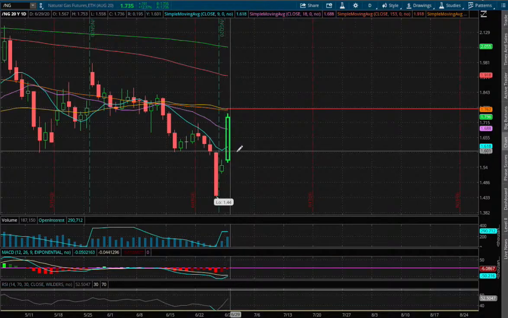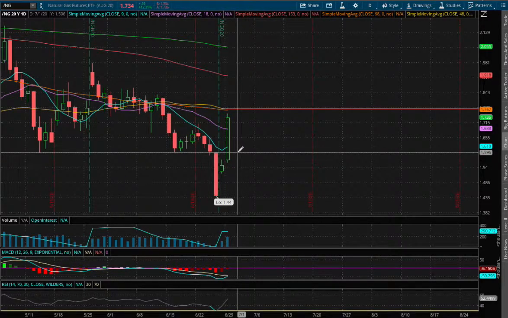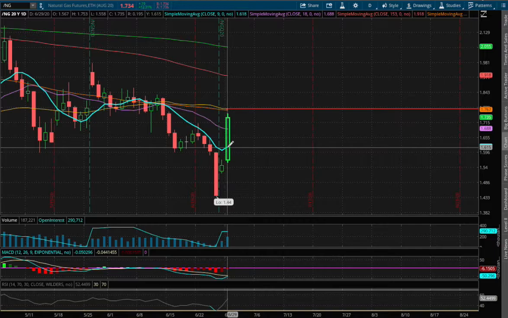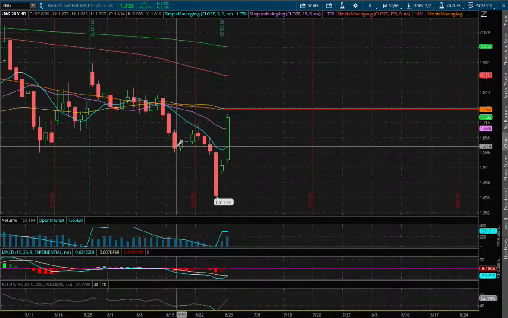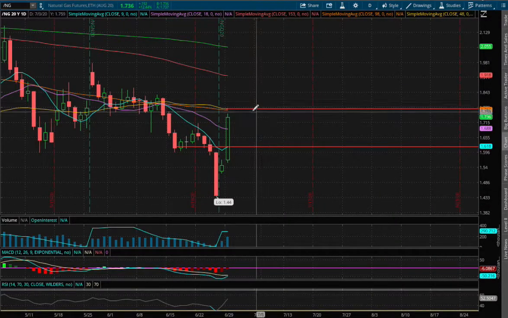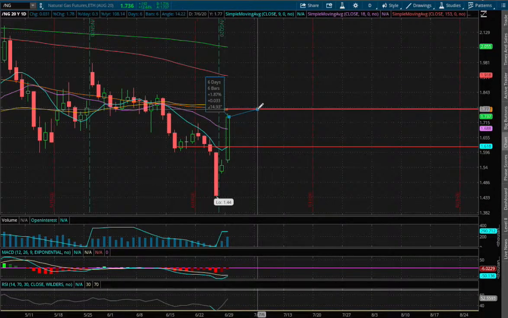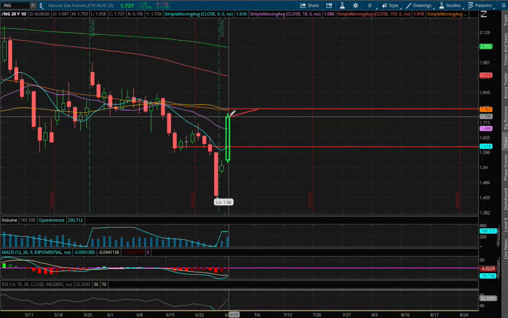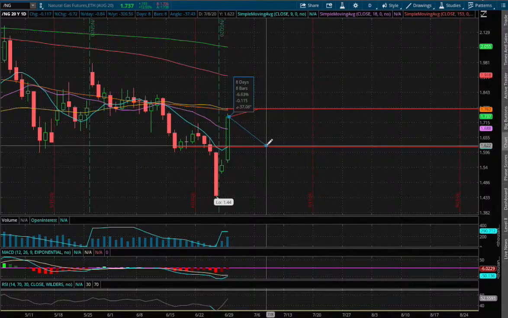If we were to fall lower, the next support level that I see will be around the 9 moving average, the blue line. We also had previous support levels back then too, and that is around a price of $1.62. So if we do manage to continue to move higher, that price movement to hit resistance is roughly 1.9%, and to hit the next support down lower, that price movement to the downside is roughly 6.6%.